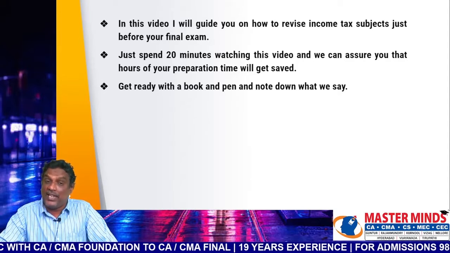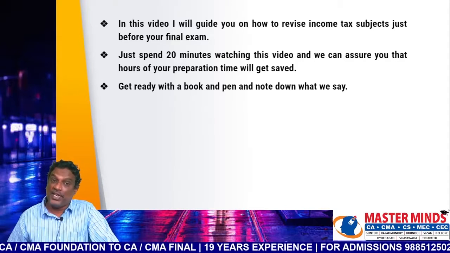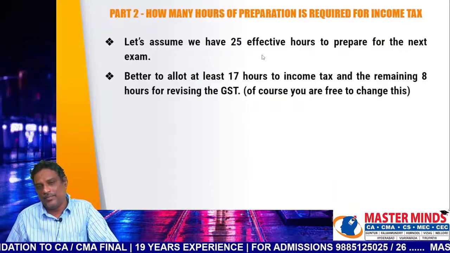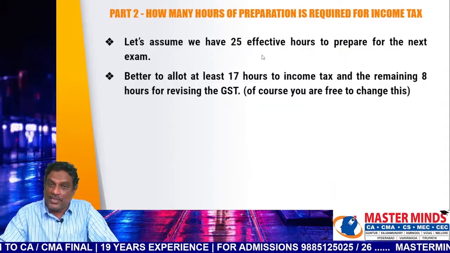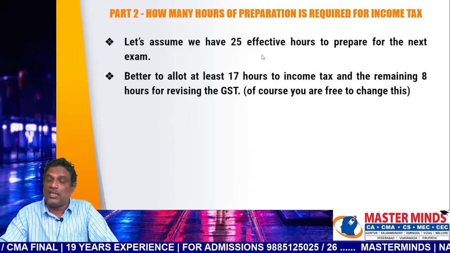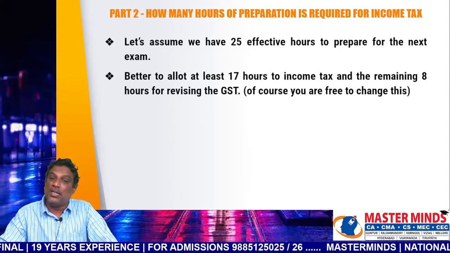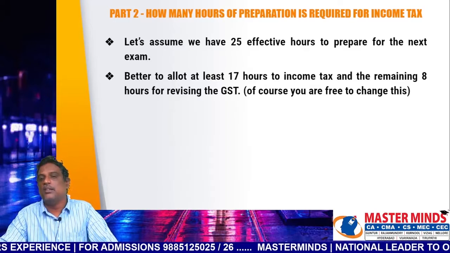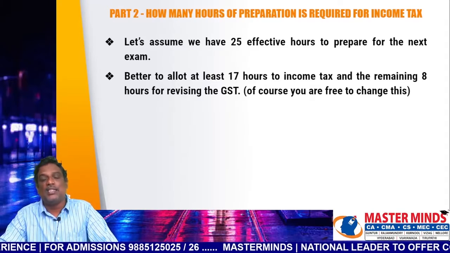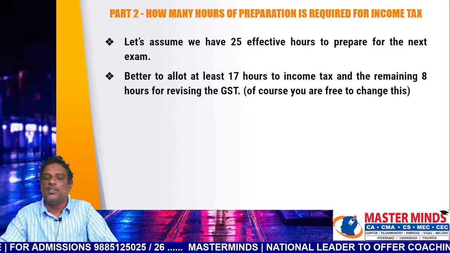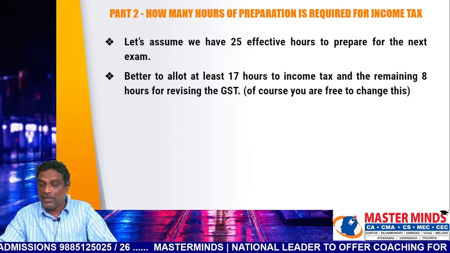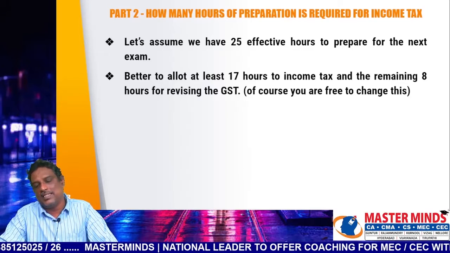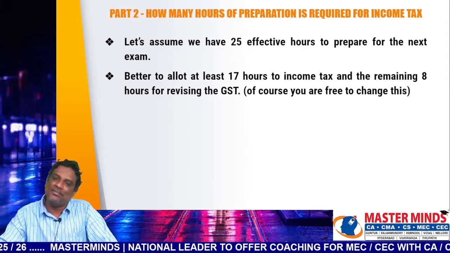So the effective available hours are only 25, out of which 17 hours are better allocated to income tax. The balance 8 hours is better allocated to GST. This is my opinion, but of course you are free to change it based on your capacity.